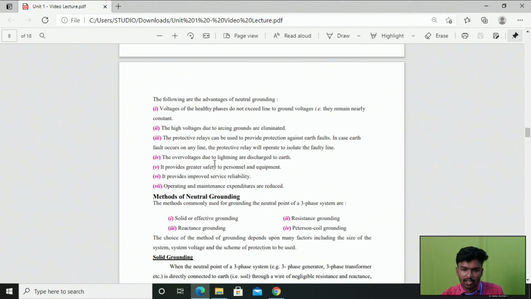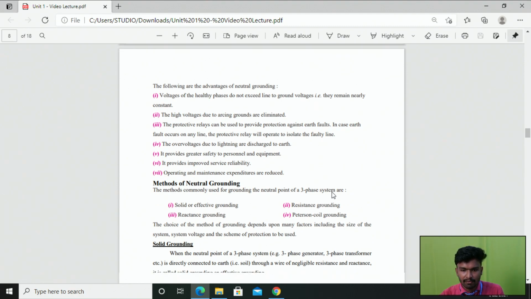And then protective relays can be used to provide protection against earth faults. In case of an earth fault on any of the lines, the protective relay will operate to isolate the faulty line. It also provides improved service reliability, and greater safety to personnel and equipment. So these are all the advantages of neutral earthing.